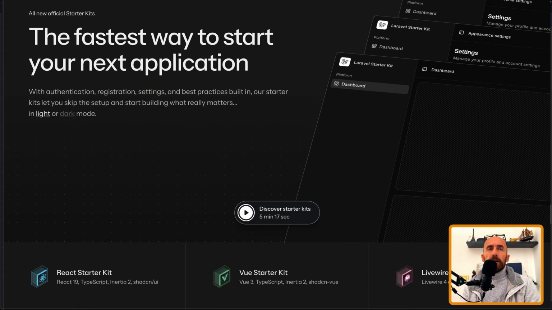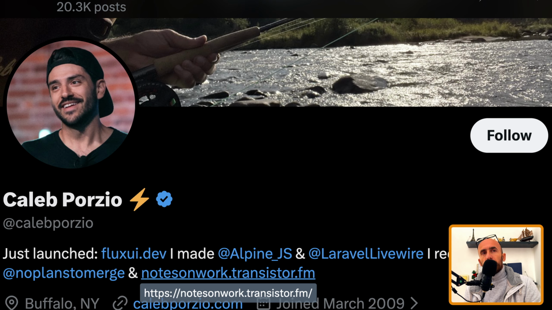Now let's talk about something really important. Laravel's commitment to Livewire. You may have noticed that when you create a new Laravel project now, there's no traditional Blade starter kit anymore. Laravel is pushing Livewire with Flux as the default way to build a modern Laravel application. And I know some developers were like, wait, where's my Blade starter kit? I just want simple server rendered pages. Also, I had the same feeling. But now I get it.